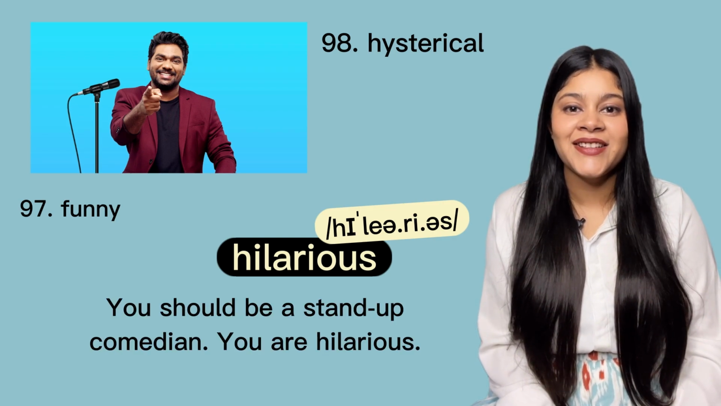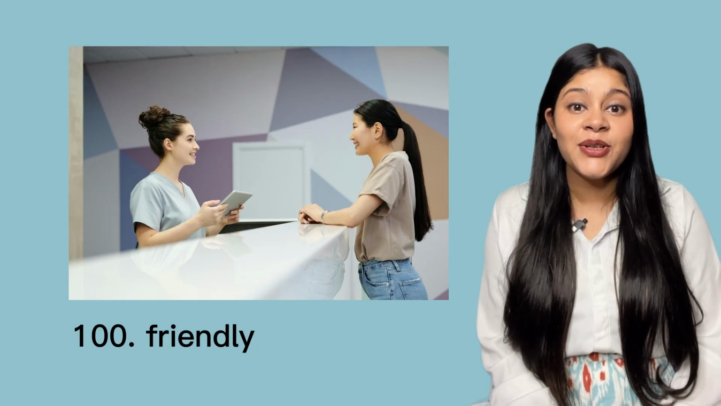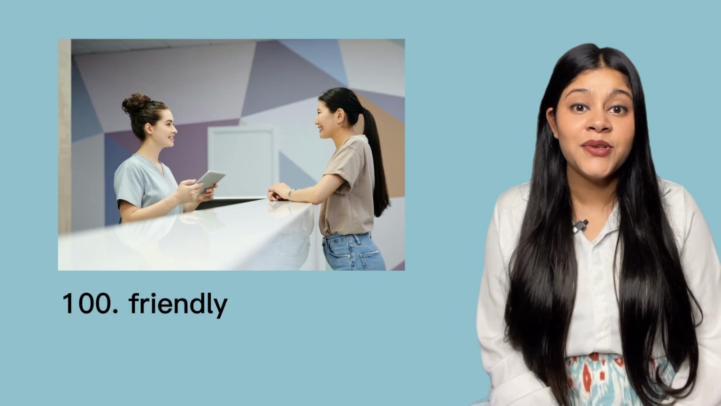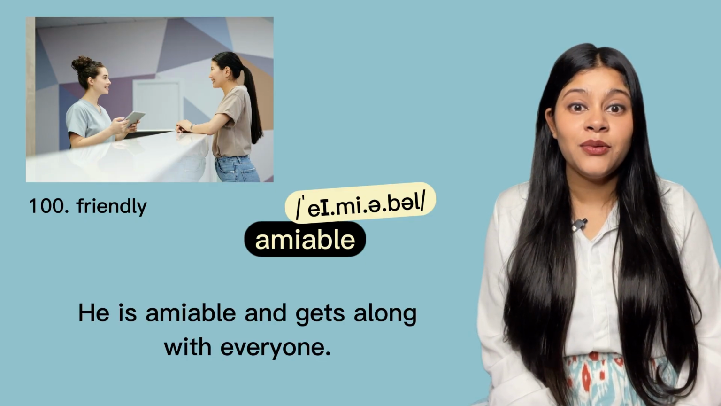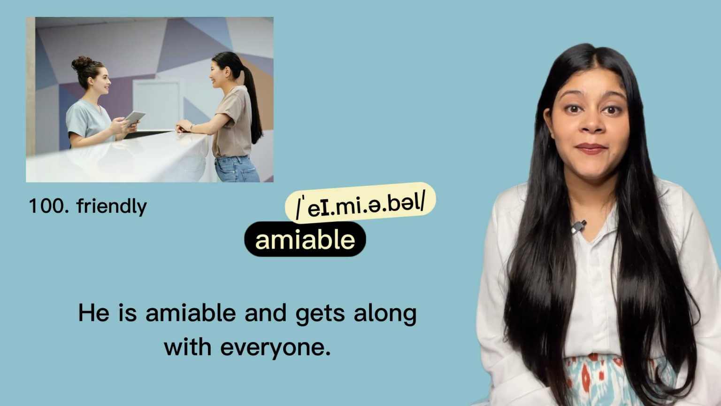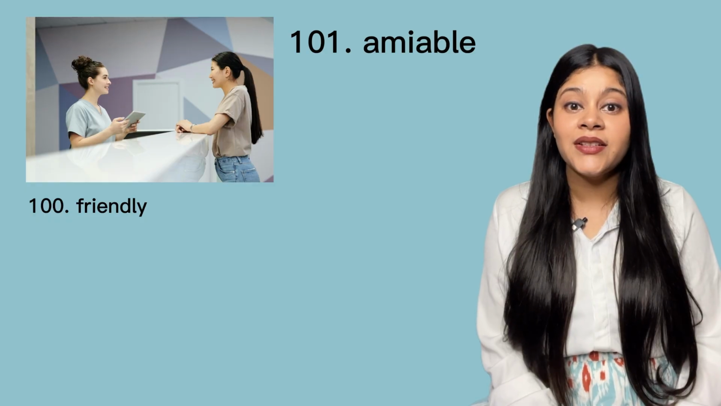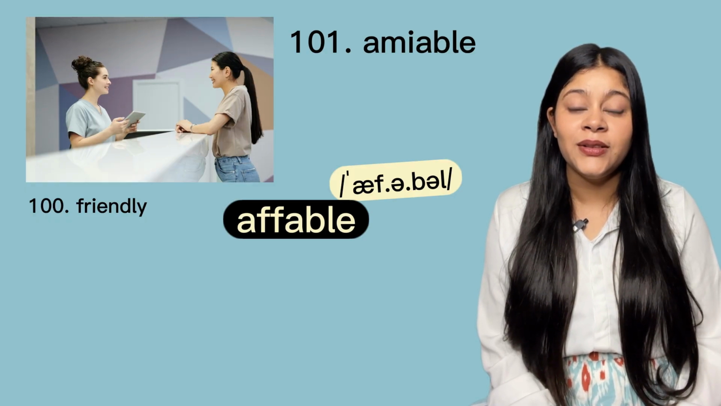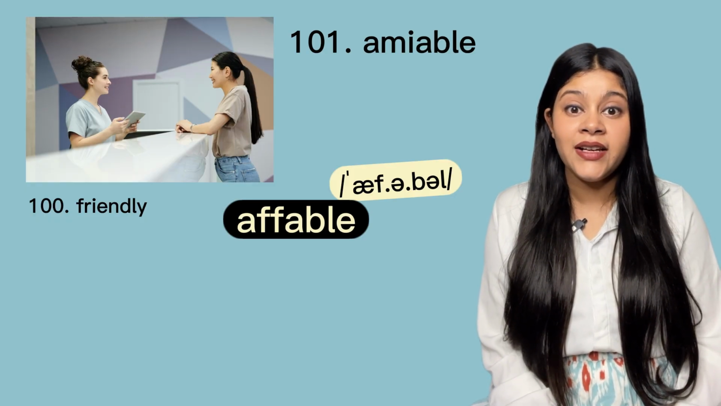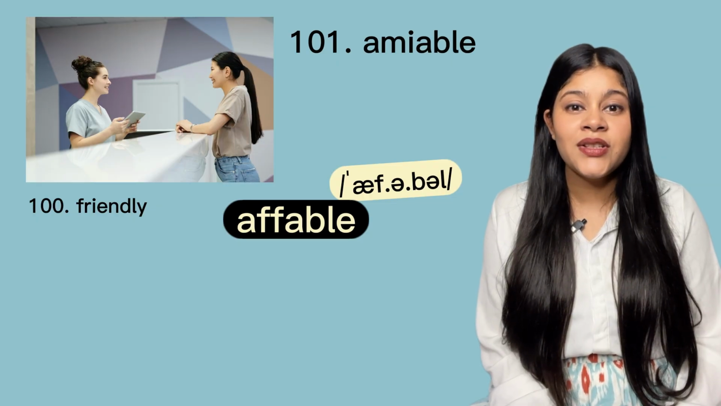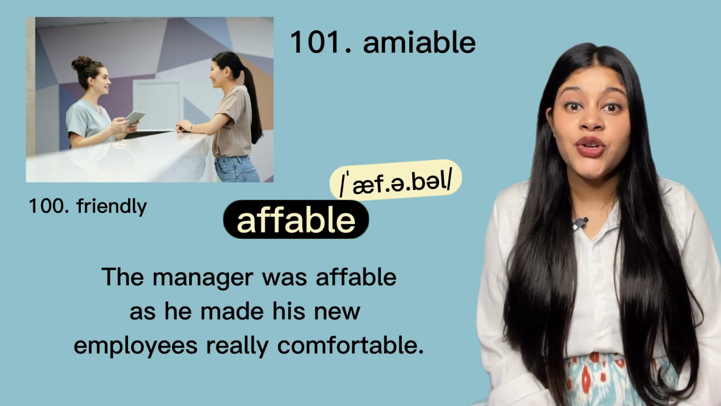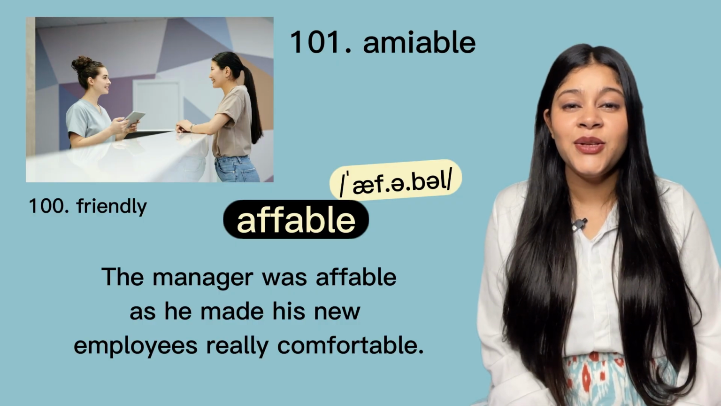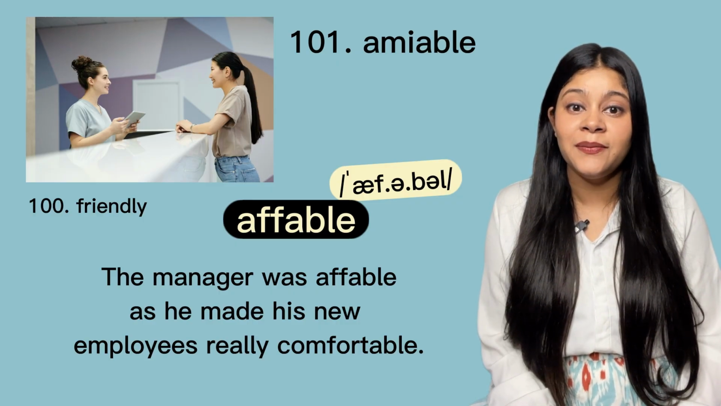You are hilarious. This person looks really friendly. But instead of using the word friendly, use the word amiable. Amiable. He is amiable and gets along with everyone. You can also use the word affable. Affable. An affable person is friendly and easy to talk to, जिससे आप बहुत easily बात कर सको. For example, the manager was affable as he made his new employees really comfortable.